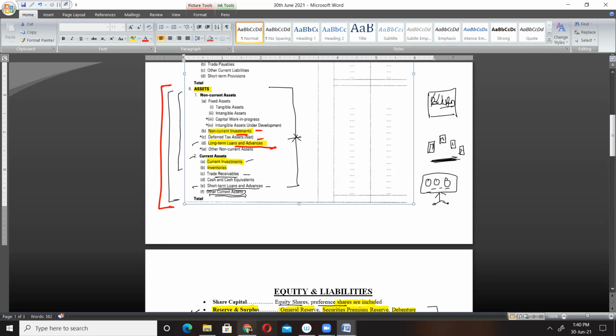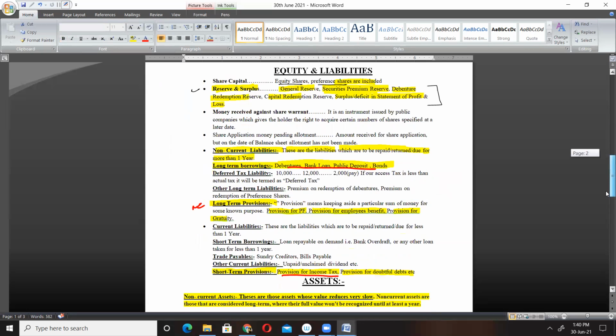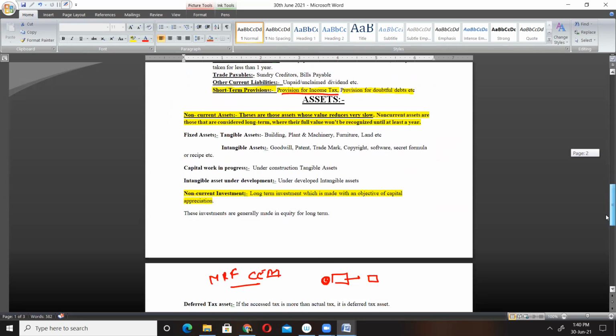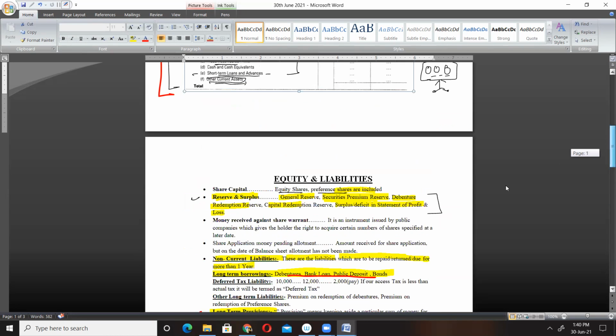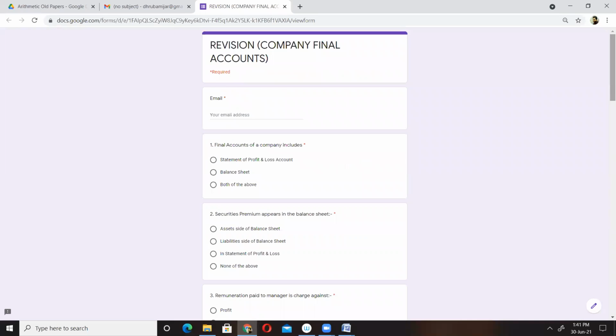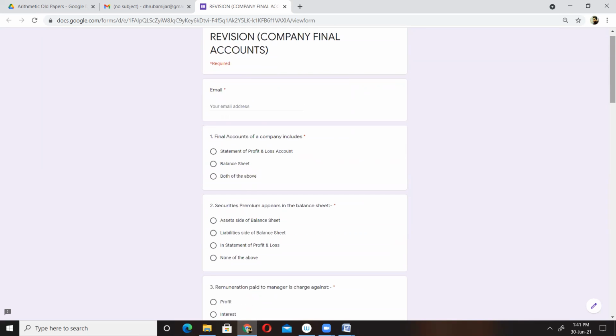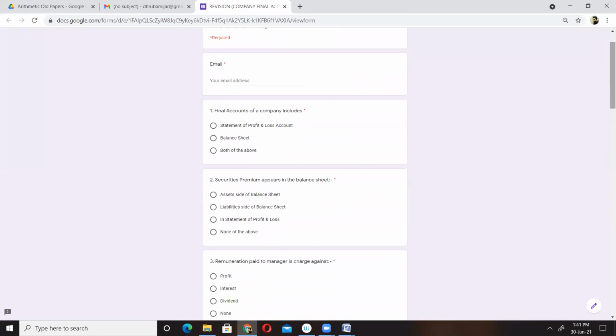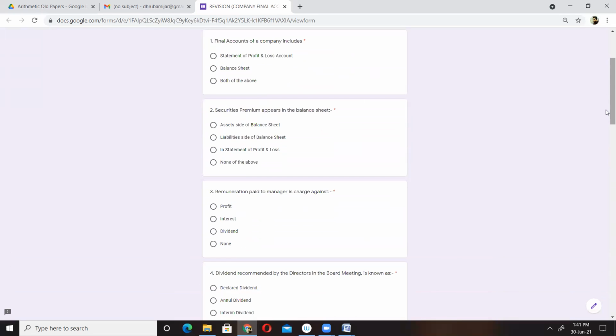Okay, so taking this balance sheet as our base, for this chapter I have a Google form with me so that we can give a good practice here. I'll be sending this link to you. No need to worry. Just go through the questions that we have plotted here and try to solve. So what could be the possible answer for the first?